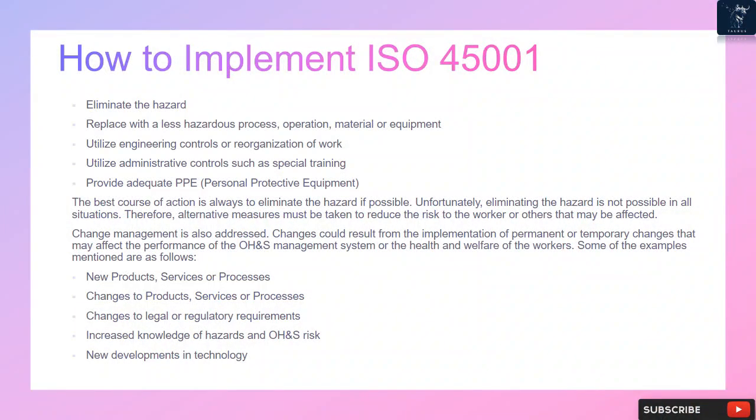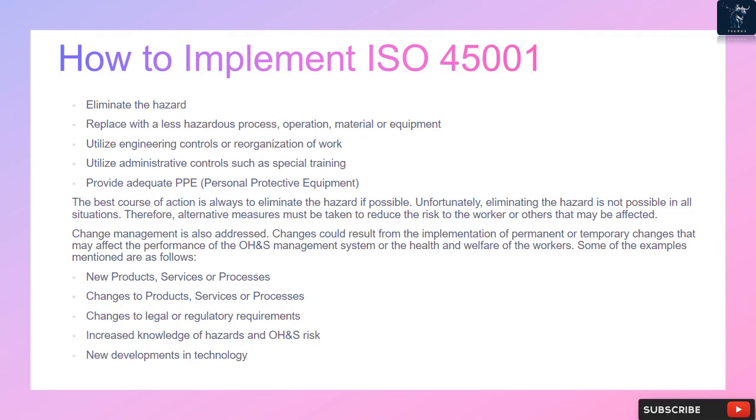Eliminate the hazard. Replace with a less hazardous process, operation, material, or equipment. Utilize engineering controls or reorganization of work. Utilize administrative controls such as special training. Provide adequate PPE, personal protective equipment. The best course of action is always to eliminate the hazard if possible. Unfortunately, eliminating the hazard is not possible in all situations. Therefore, alternative measures must be taken to reduce the risk to the worker or others that may be affected.